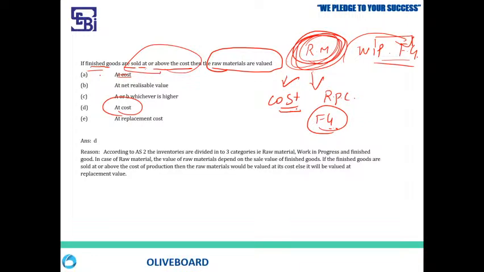All right, so we'll go to the next question. You understood now. Please remember, raw materials will be valued at cost in a general situation, provided that if finished goods are sold below the cost, then raw material will be valued at its replacement cost. You're getting it? All right.